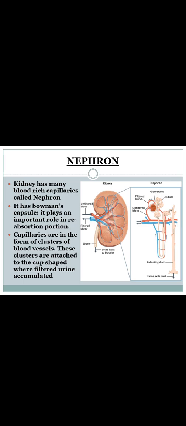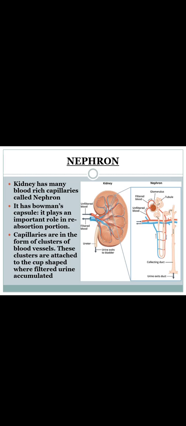Okay, so coming to this structure, it has a Bowman's capsule, which plays a very important role in the reabsorption portion. So we know that it purifies the blood, right? So whatever the waste materials are there, after that the Bowman's capsule is going to reabsorb the remaining portion.